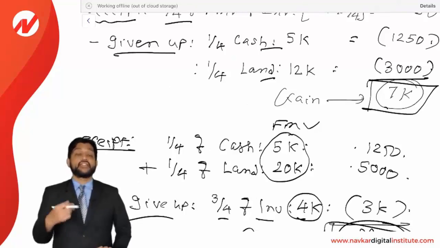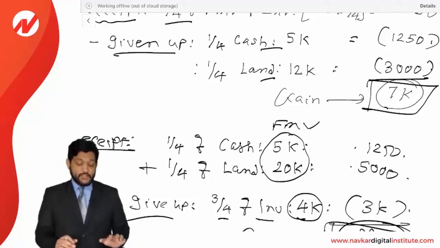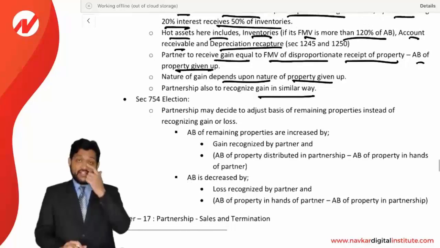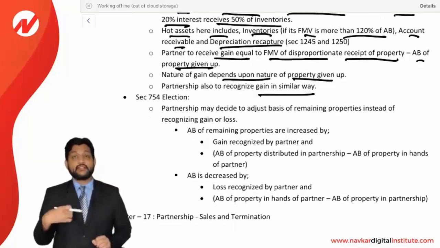This is called disproportionate distribution of hot assets. So whenever a partner receives a hot asset more than or less than his share, then this calculation has to be made.